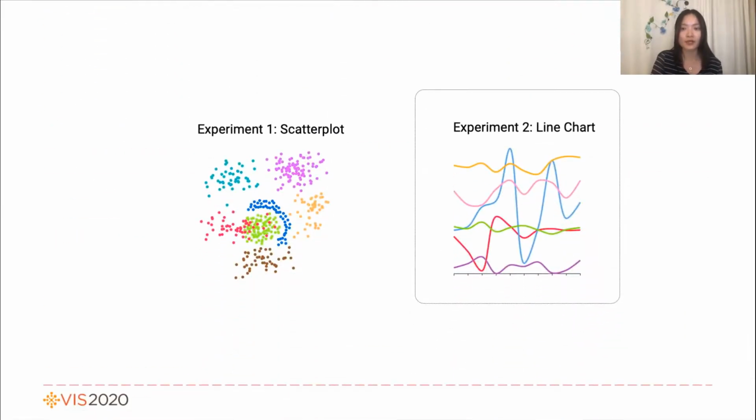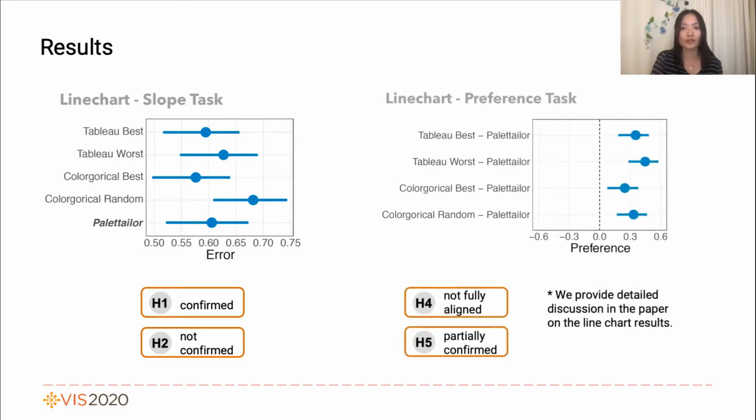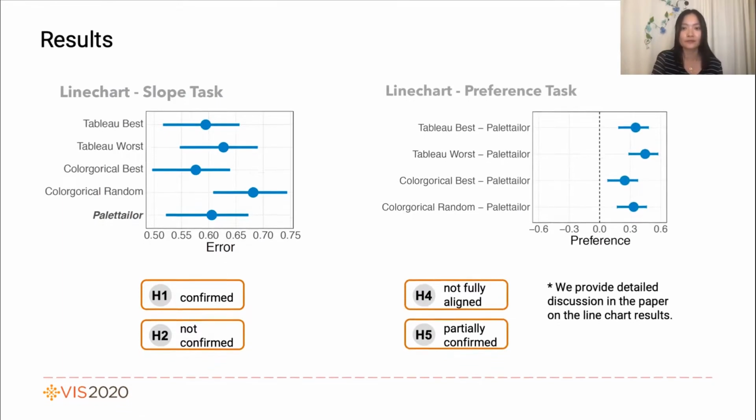In the second experiment, line chart, we applied a similar experiment design. There are a discrimination task and a preference task, and here we briefly show the results. In general, Palettailor's results in terms of discrimination are not worse than the palettes generated from the manual process, and are consistently preferred over the results of the manually crafted palettes.